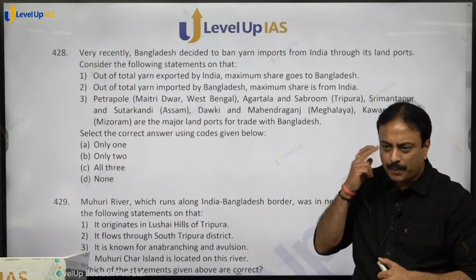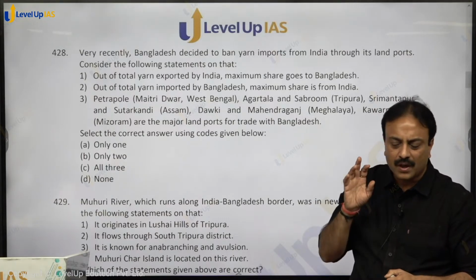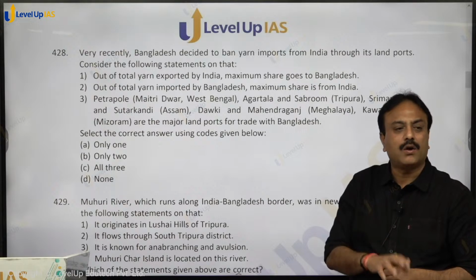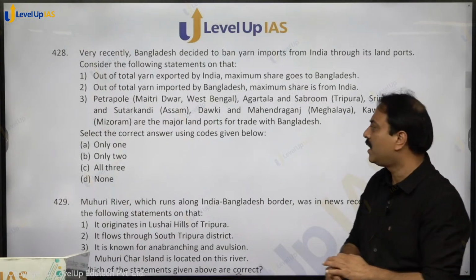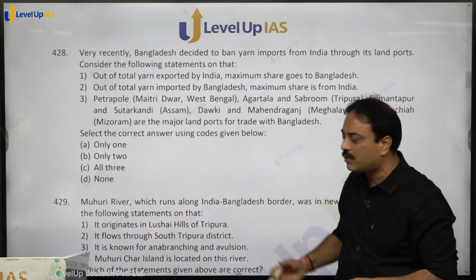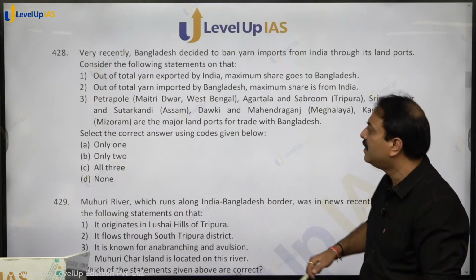और बांग्लादेश की तो proper location जैसे Sylhet, Cox's Bazar, Chittagong, Rajshahi, Dhaka, इसकी locations आपको on an average मालूम होना चाहिए. All the three statements hold true. Option C, C for cat is the right answer.